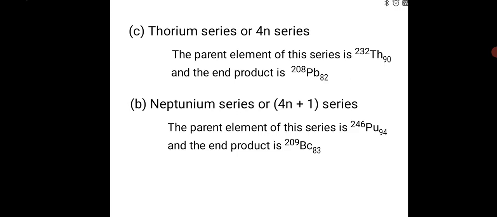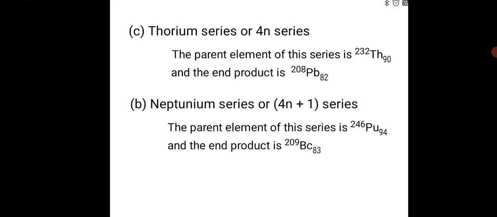As already mentioned, only 3 occur in nature out of 4: uranium, actinium, thorium. Neptunium is not occurring in nature because in this series the parent element is plutonium, but the series is known as the neptunium series because neptunium has the longest half-life, equal to 2.2 into 10 power 6 years, which is very small compared to the age of the earth, that is 5 into 10 power 9 years.